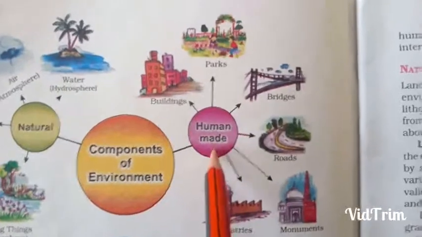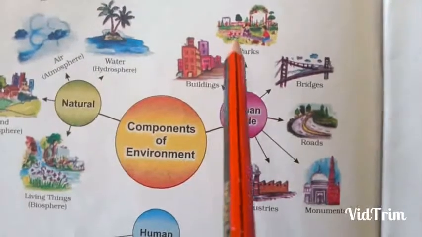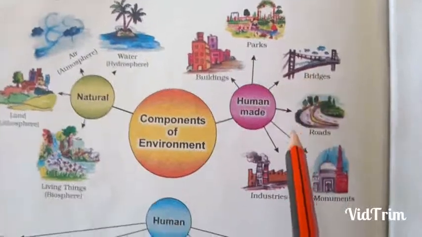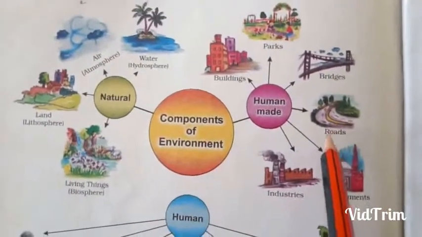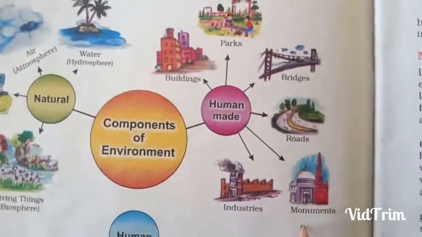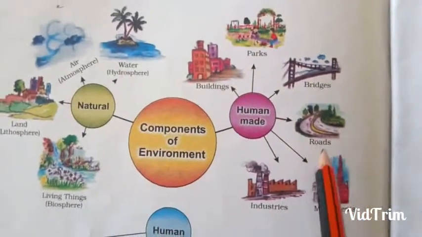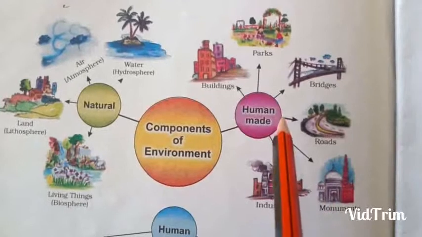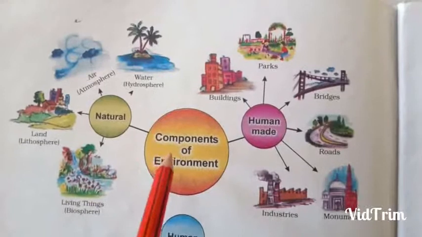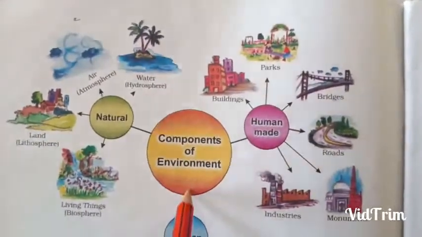Now human made, like buildings, which are made by humans. You see the park, it is also made by humans. Bridges, roads, industries and monuments, these are made by human beings. That's why it is known as human made environment. So students, these are the natural and human made components, the parts of environment.